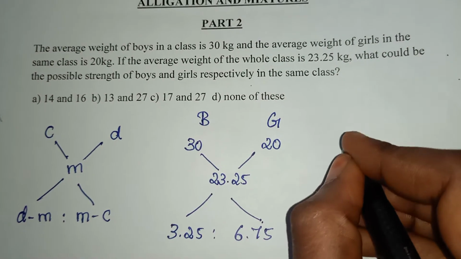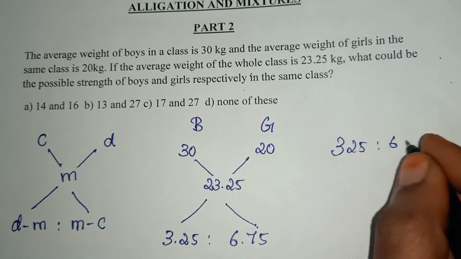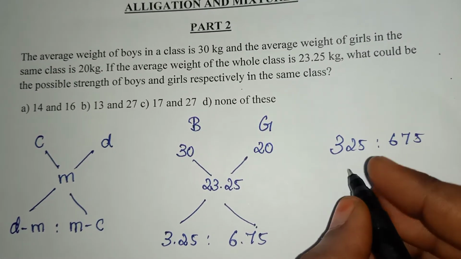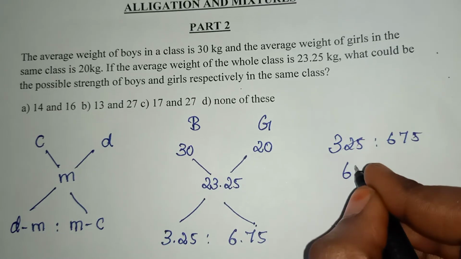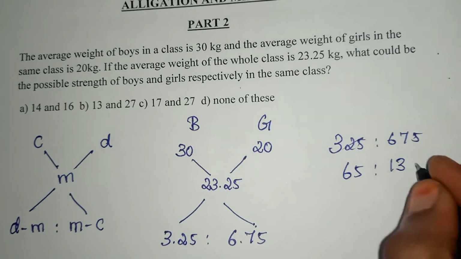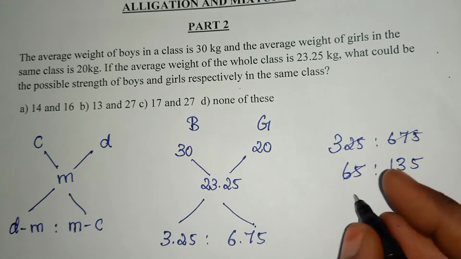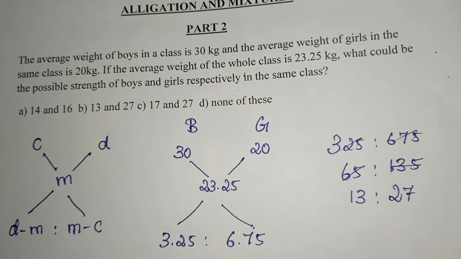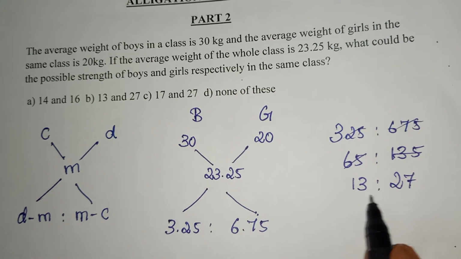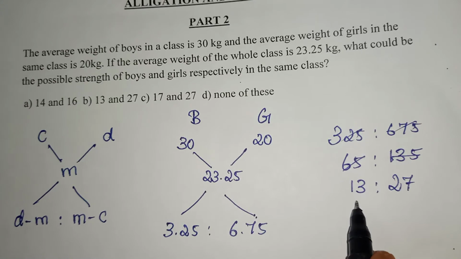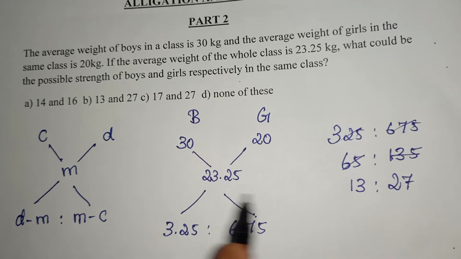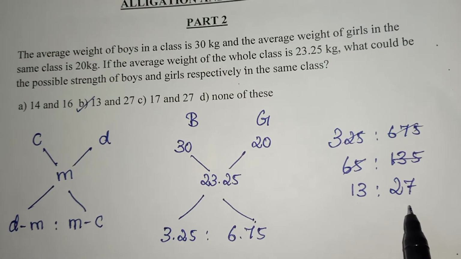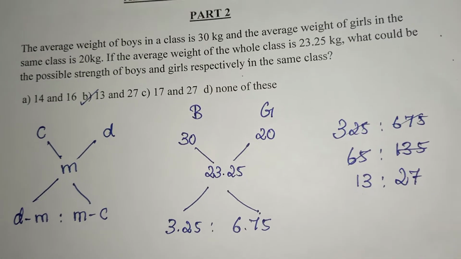When we cancel this value, which is 3.25 is to 6.75, in order to remove the decimal, I multiplied with 100. First I am cancelling it with the 5 table, which will be 65 times. This will be 135 times. Again I am cancelling with the 5 table, which is 13 times. This will be 27 times. So this is the ratio of boys and girls, 13 is to 27. So the number of boys and girls in the class would be 13 and 27 respectively. Even the multiples can also be given in the options, so kindly check it. We'll move to the next question.